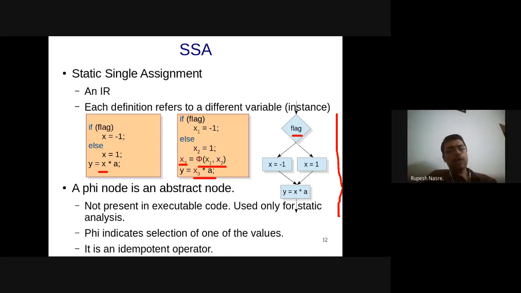Sure. So IR is going to have your instructions in 3 address code or 2 address code format, right? That is going to be the instructions available. However, that alone does not give you all the information about the structure of the program. You can derive it, but you would want to derive it. So this control flow graph, for now assume that it is a control flow graph.